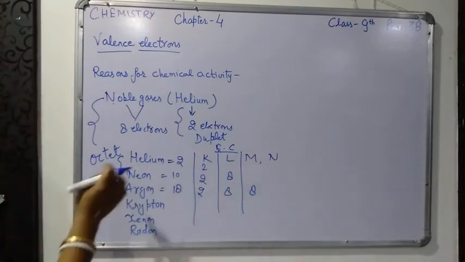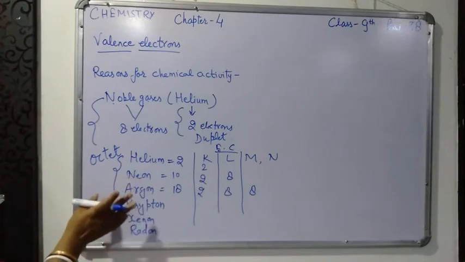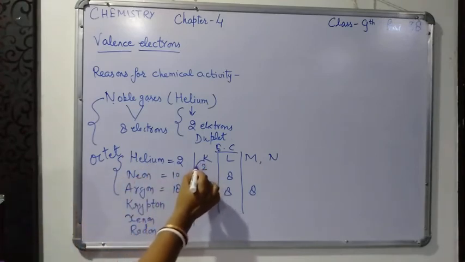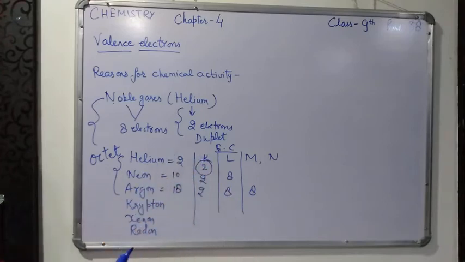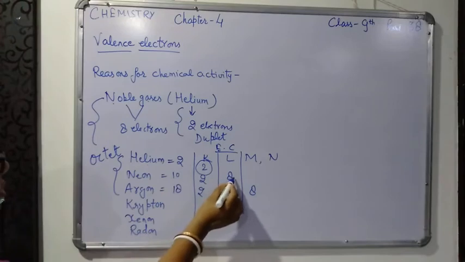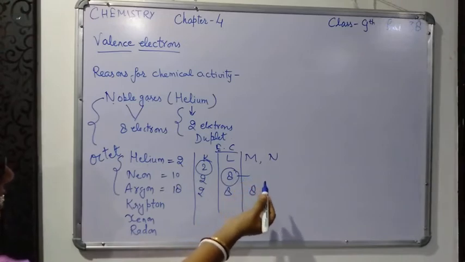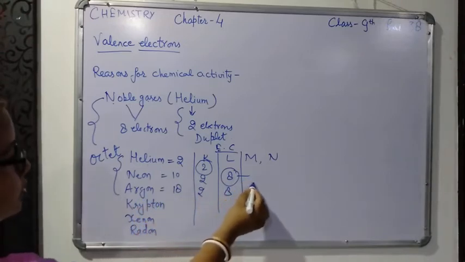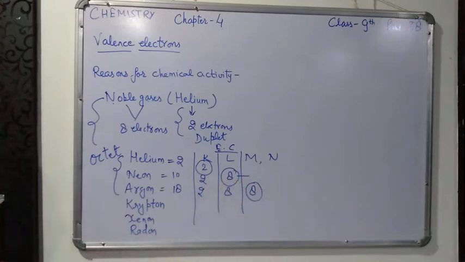Now you see, in all these 3 inert gases, in helium, in the outermost shell 2 electrons are there. It is chemically stable. In neon also you can see, in its outermost shell 8 electrons are there. It is also completely stable. In the case of argon also, in its outermost shell 8 electrons are there. It is also chemically stable.